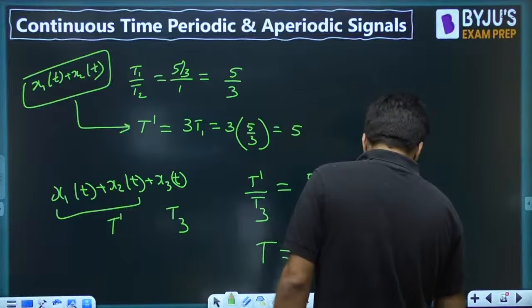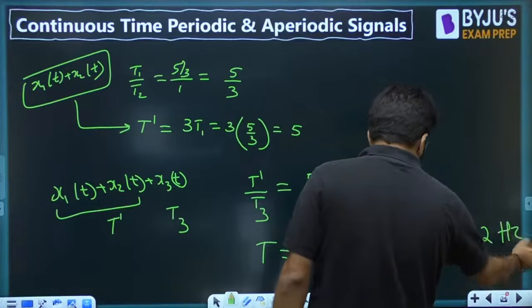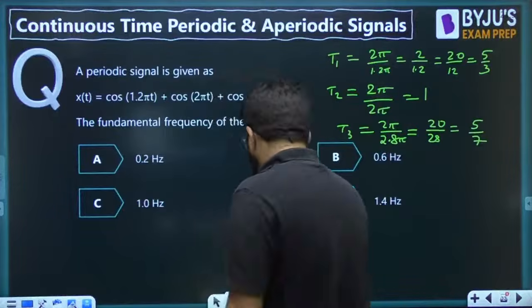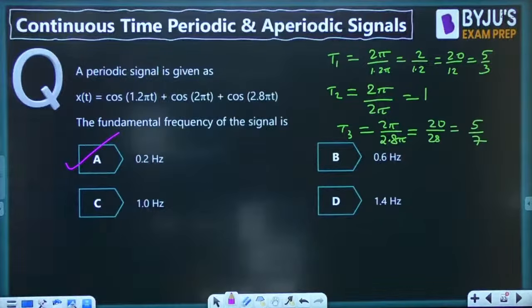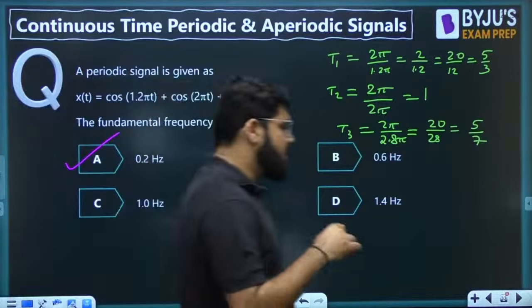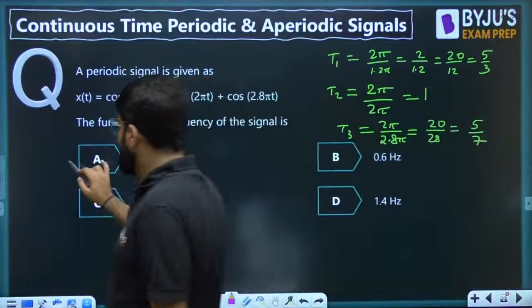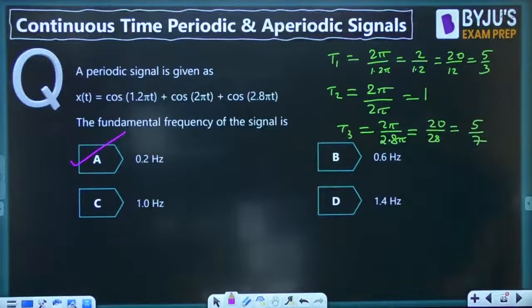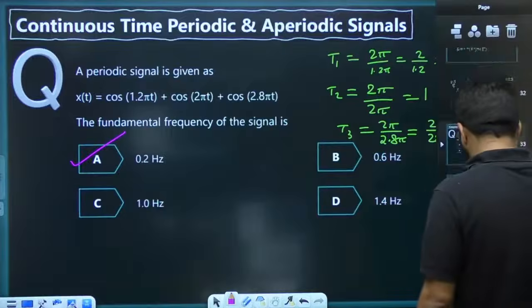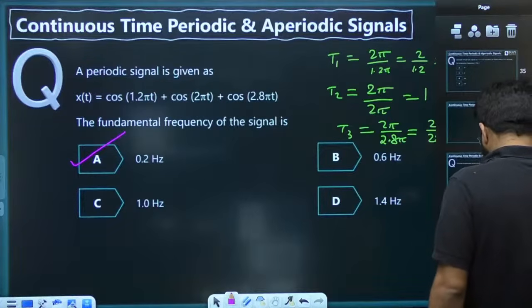Frequency hertz mein pucha hai, to 1 by 5 is 0.2 hertz. So the correct answer is option number A. Badhiya? The correct answer is option number A.